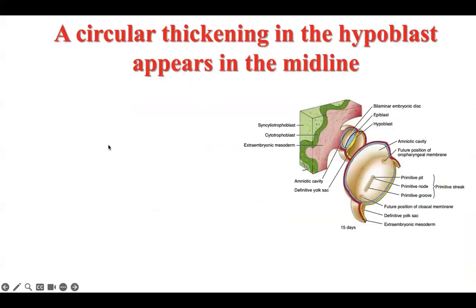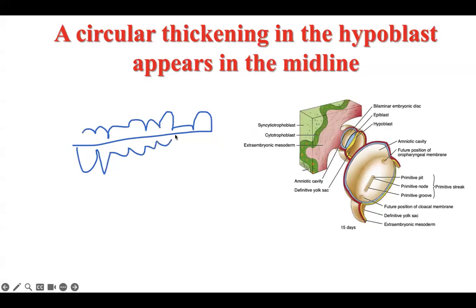The second event: this is the epiblast, and this is the hypoblast. This is the cranial end of the embryo, and this is the caudal end of the embryo. What happened in this story? In the hypoblast, there is a circular thickening at the cranial end and a circular thickening at the caudal end.